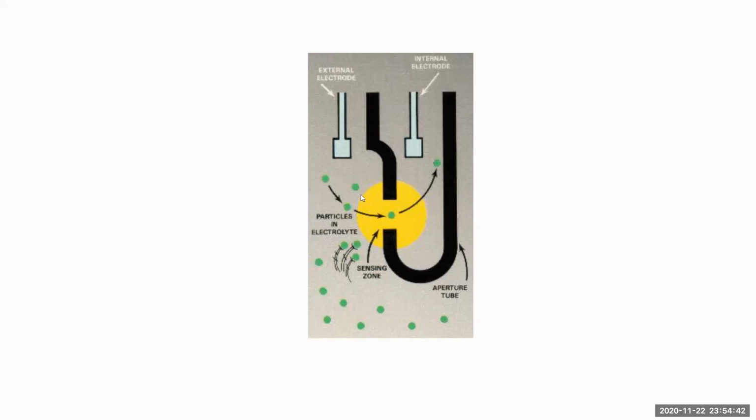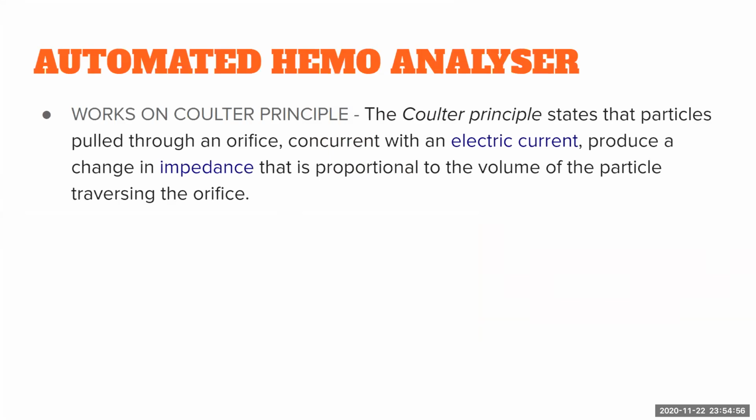For example, if 10 particles go, the impedance caused by each particle will depend on the size of the particle, and the number of impedances caused will be the number of particles crossed. That is what is given. A change in impedance is directly proportional to the volume of the particle.